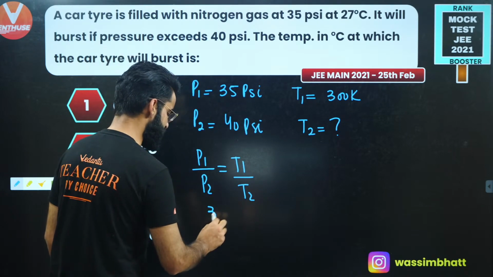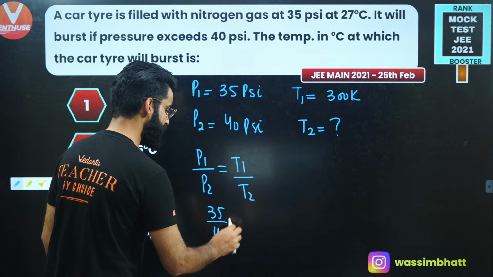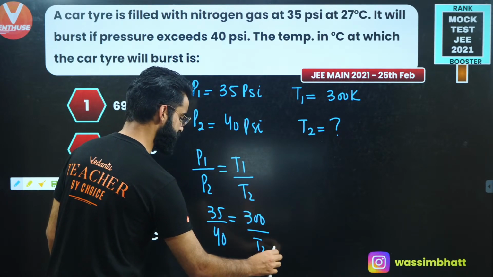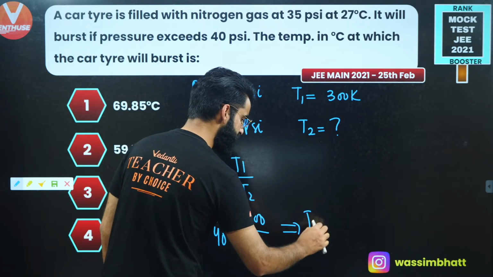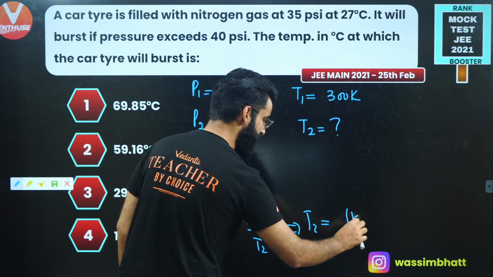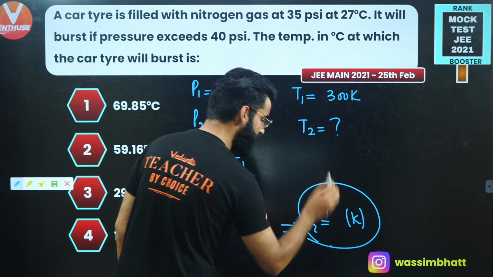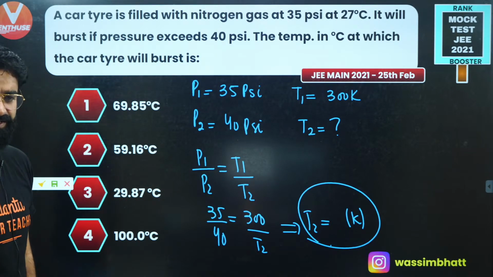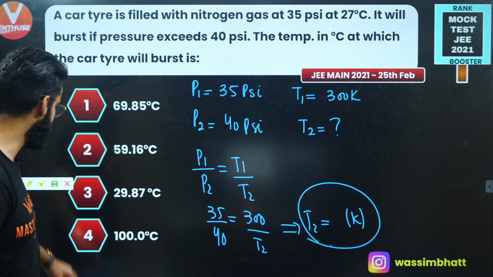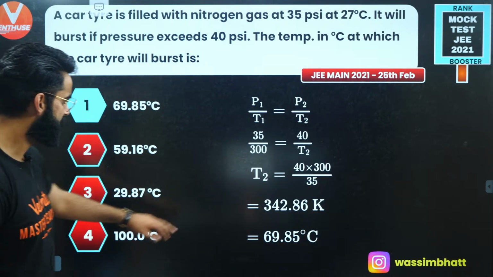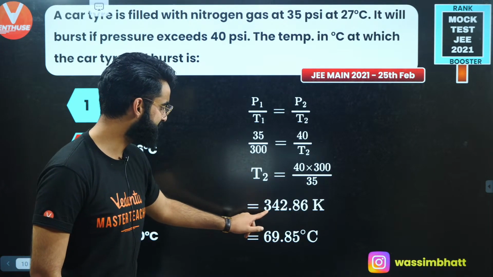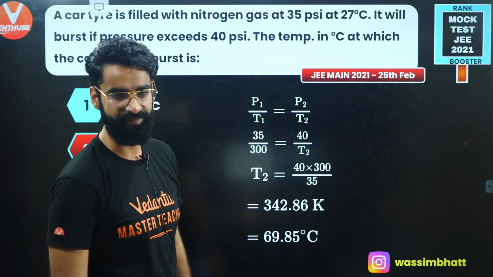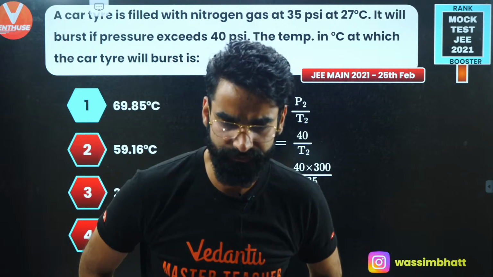P1 is 35, P2 is 40, T1 is 300, and from here I'll get the T2 value, which is going to be in Kelvin. Once I get the final temperature in Kelvin, I'll simply convert that into degrees centigrade. This is the procedure to solve this question. So T2 comes out to be exactly 342.86 Kelvin, which is 69.85 degrees centigrade.